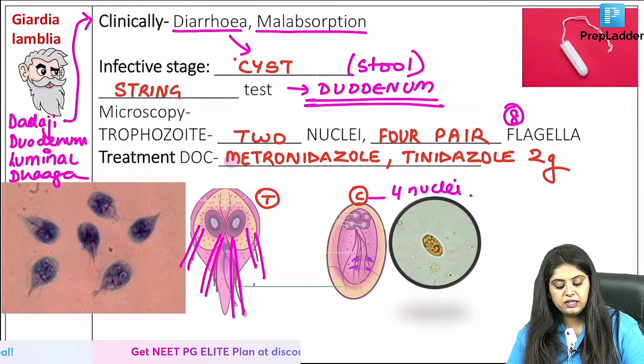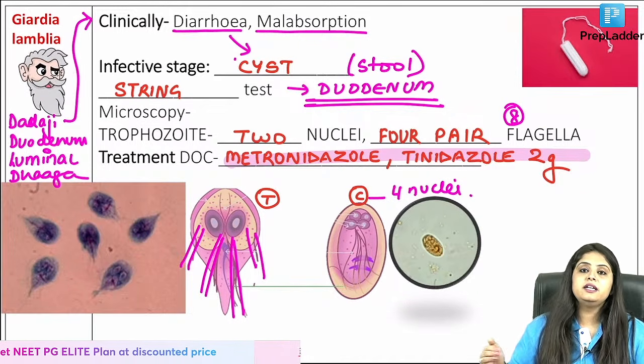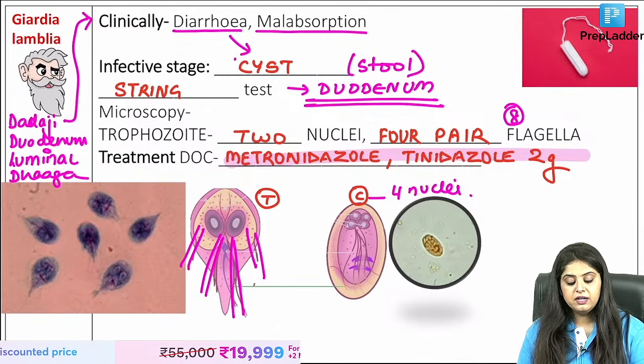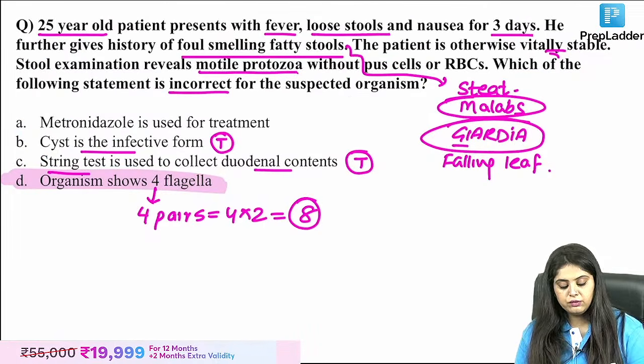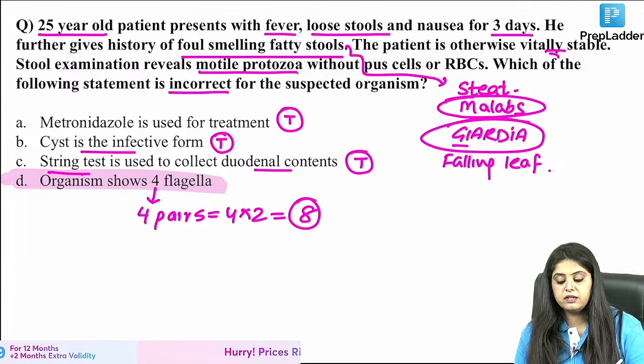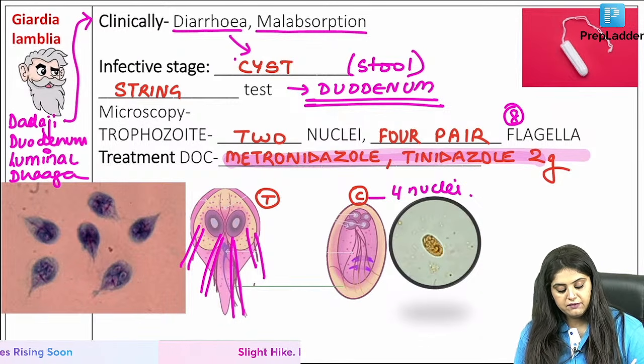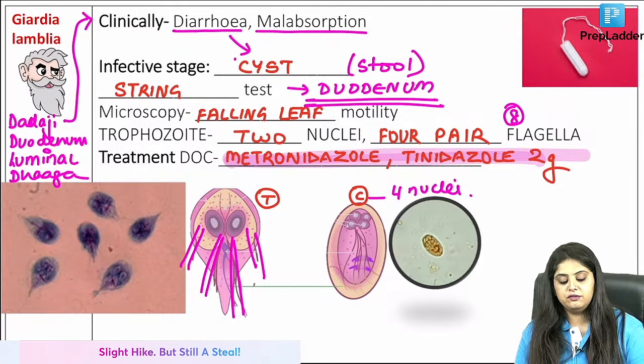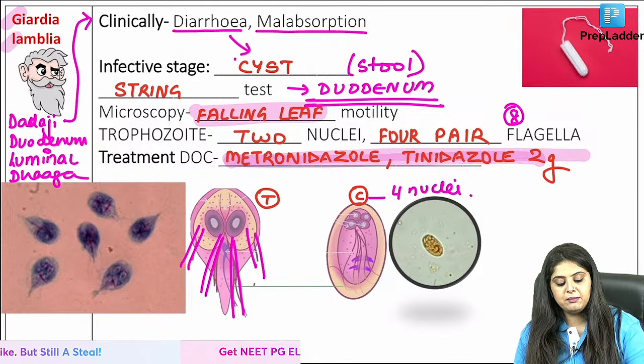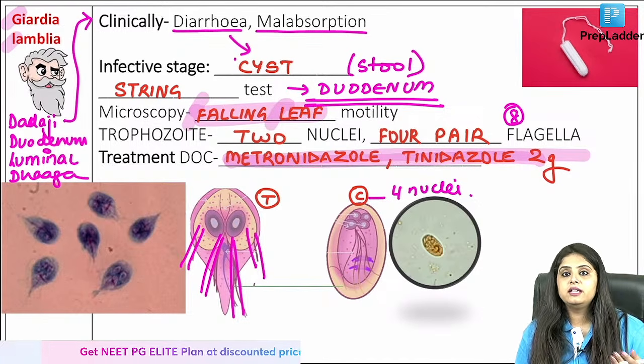It is metronidazole, tinidazole. They say clinically tinidazole 2 gram is more effective, but metronidazole, tinidazole. So is metronidazole the drug of choice for treatment? Yes. Now coming back, because you said that there is a motility, which motility are we dealing with? This we know, Dadaji, Giardia lamblia, falling leaf motility.